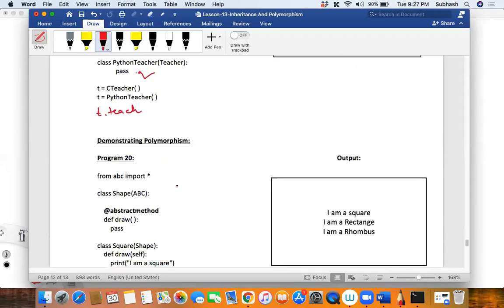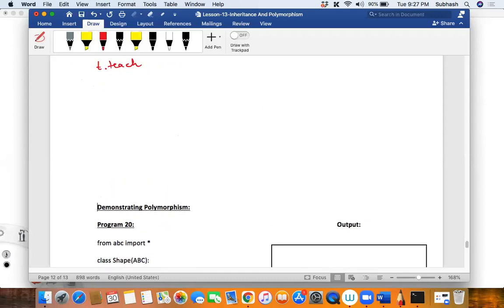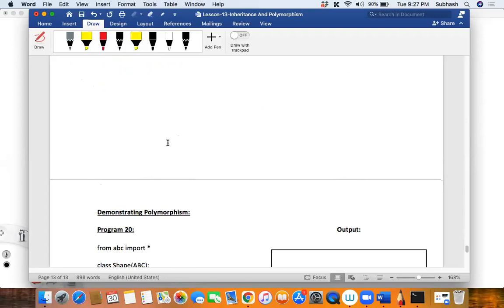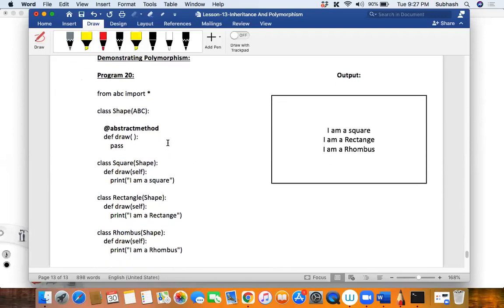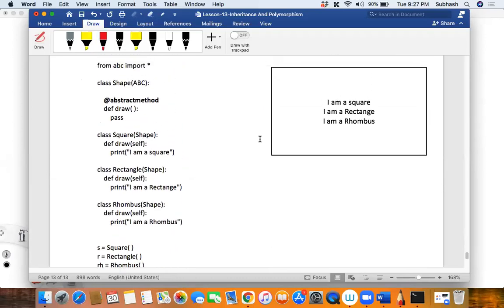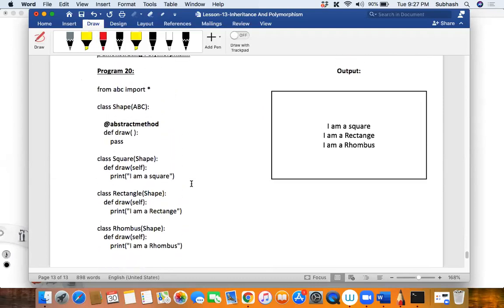Right now, demonstrating polymorphism once again. So Ankur, you asked me the application of inheritance. I think this would probably help you understand it better. Just check this out. This is demonstrating polymorphism. So my dear friends, what is happening in this? How many classes do we have here? We have 4 classes, isn't it? We have class Shape, class Square, class Rectangle, class Rhombus.